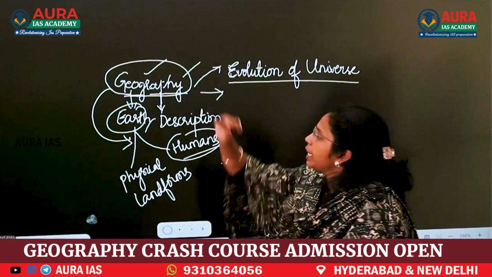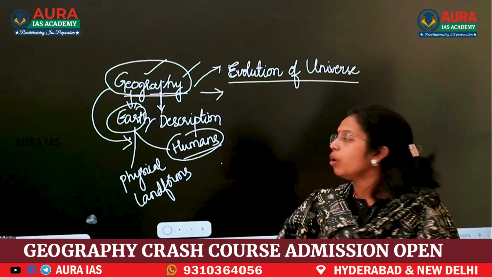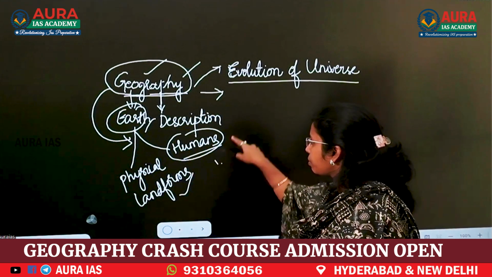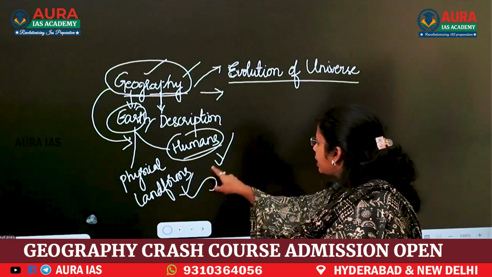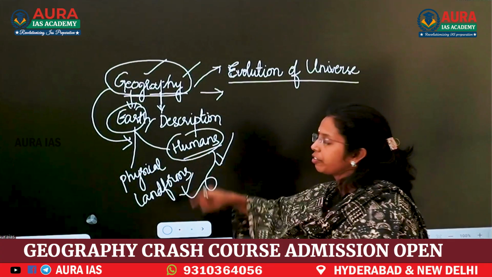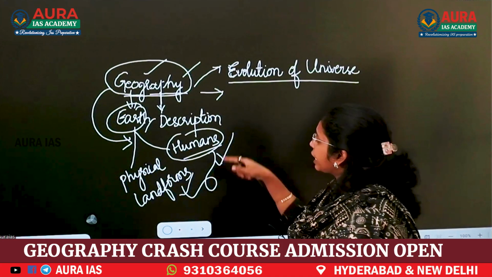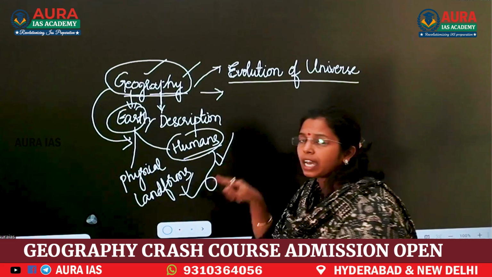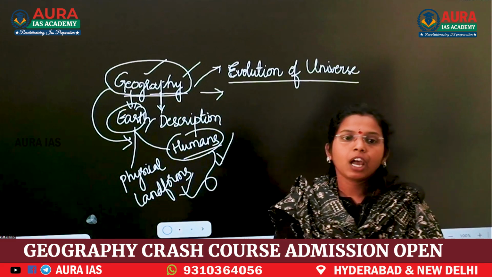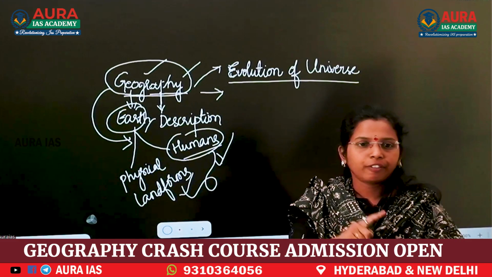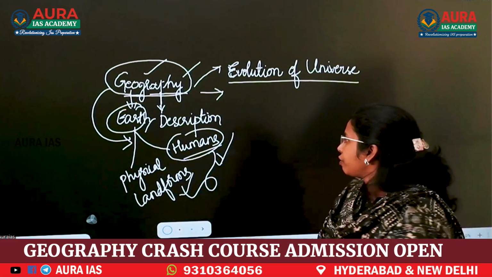Now, when we are dealing with geography, we have to learn about physical landforms along with humans, because how this physical geography is affecting humans and how humans are affecting physical landforms, that we are going to learn in geography. Geography has two parts, physical geography and human geography.